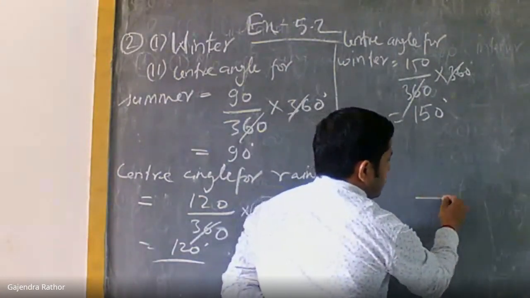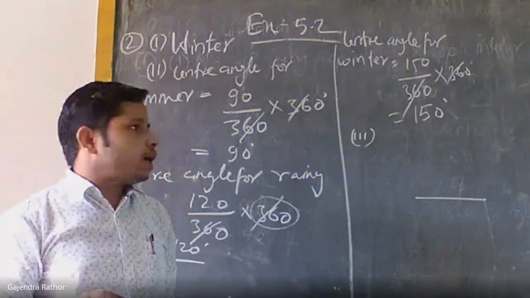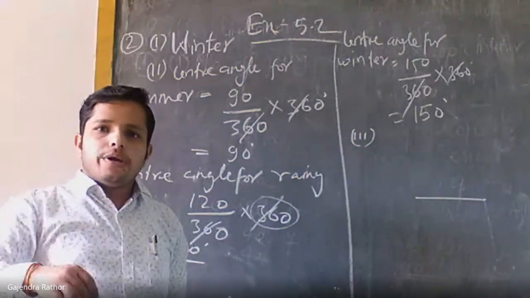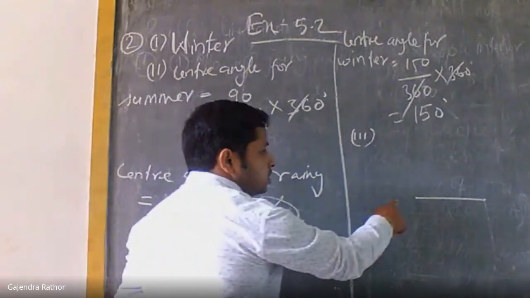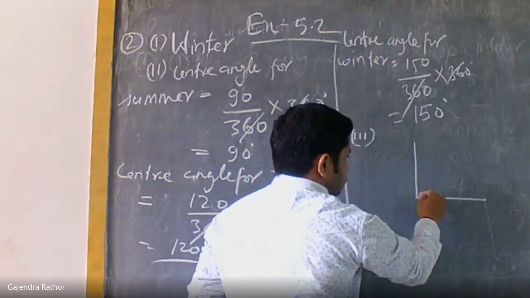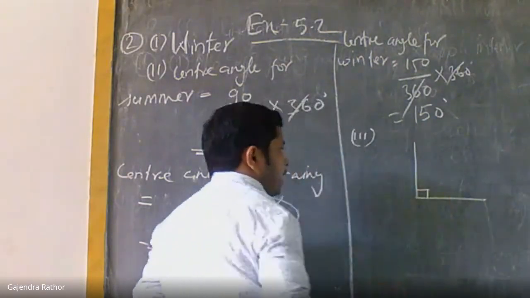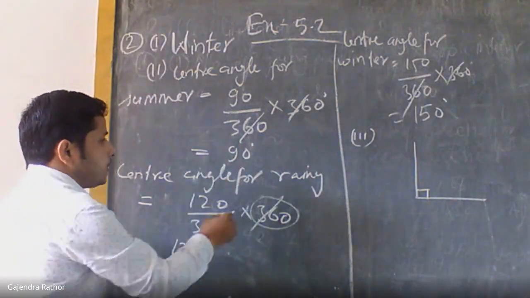So first draw a baseline. To draw any angle, we always first draw the baseline on which we make the angle. So this is the baseline. Now I draw the angle of 90 degrees. Okay, one angle is complete.